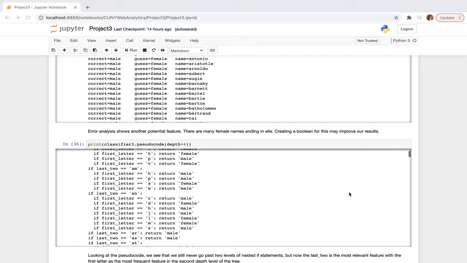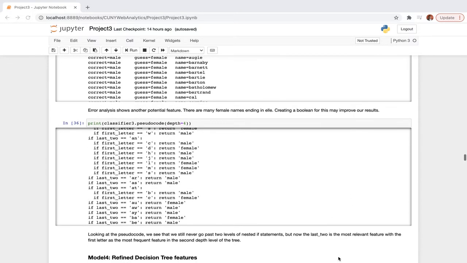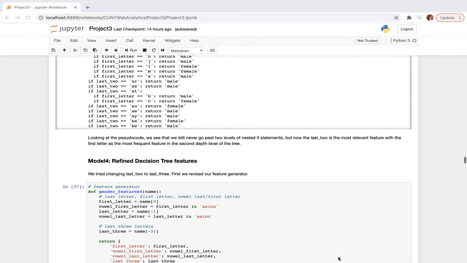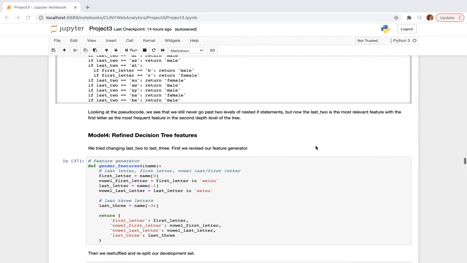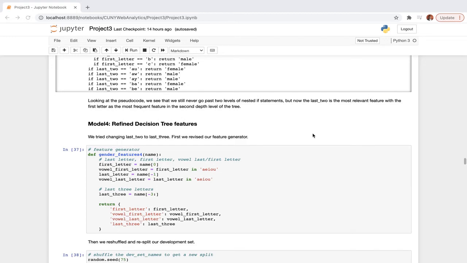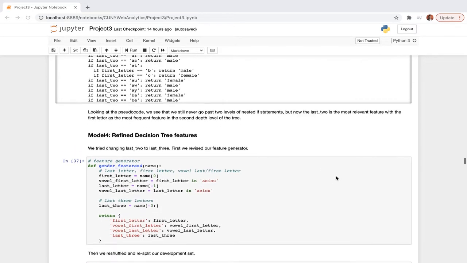We also looked at the pseudocode, and we can see that we still never go past the two levels of nested if statements, but now the last two characters is the most relevant feature, with the first letter as the most frequent feature in the second depth level of the tree.